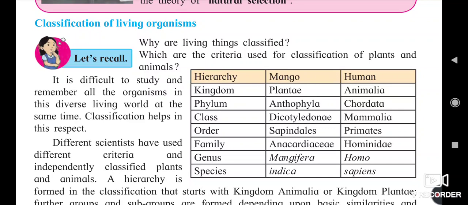The kingdom is Plantae for mango and Animalia for human. The phylum is Anthophyta and Chordata. The class is Dicotyledon; mango is a Dicotyledon, and humans are Mammalia.